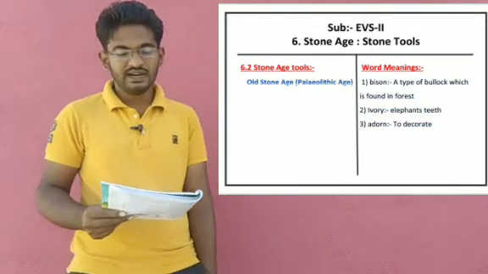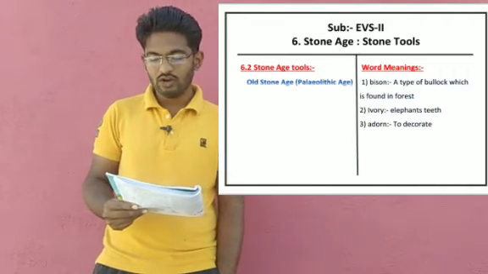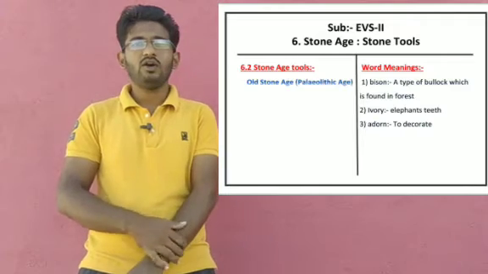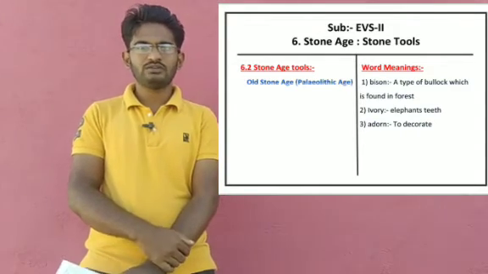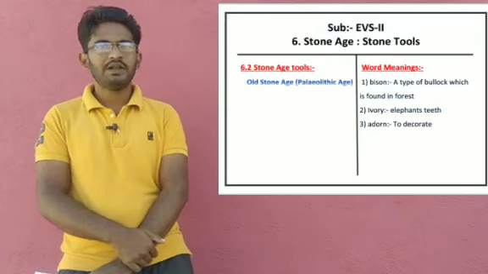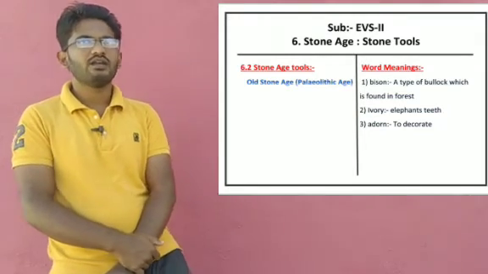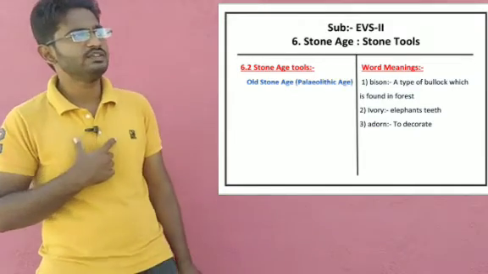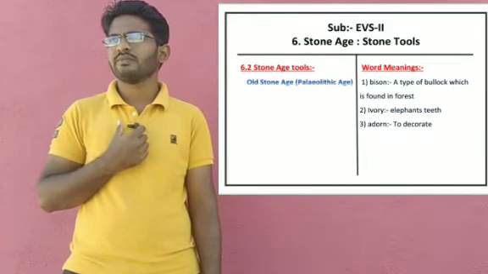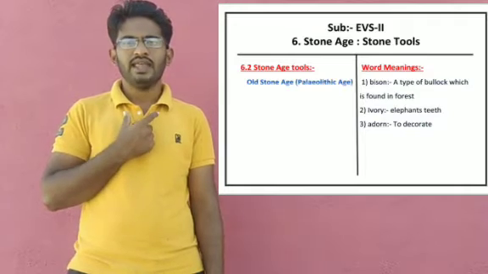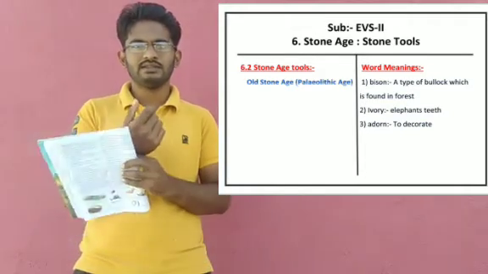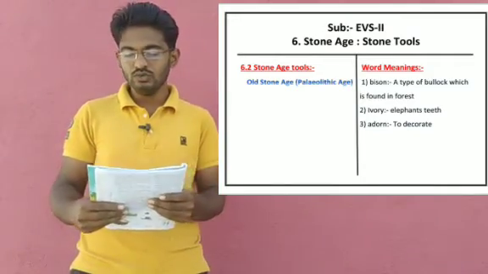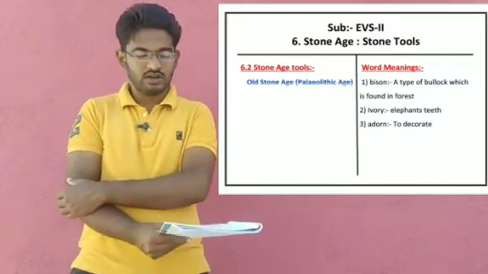Homo sapiens had started using ornaments to adorn themselves. Do you know ornaments? Gold ornaments are made by a goldsmith. Ornaments means things like necklaces and bangles. So these people started to adorn these ornaments.